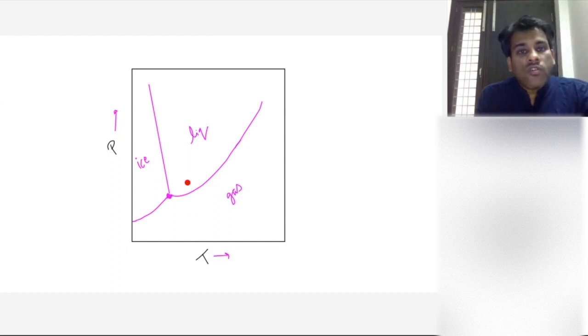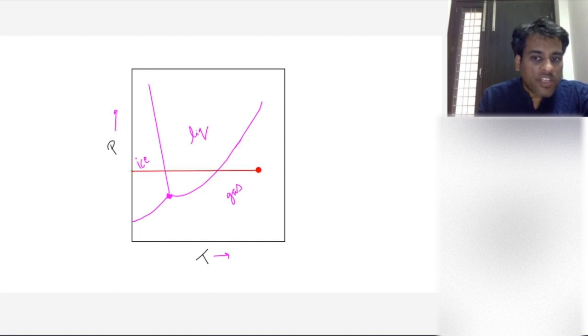Right? Now, for 1 atmospheric pressure, what we did right now is at that point we have fixed the pressure, right? At 1 atmosphere. This is 1 atmosphere, and I'm fixing the pressure here. That's what we have seen right now, what I explained just before this. This is 1 atmospheric pressure, right?